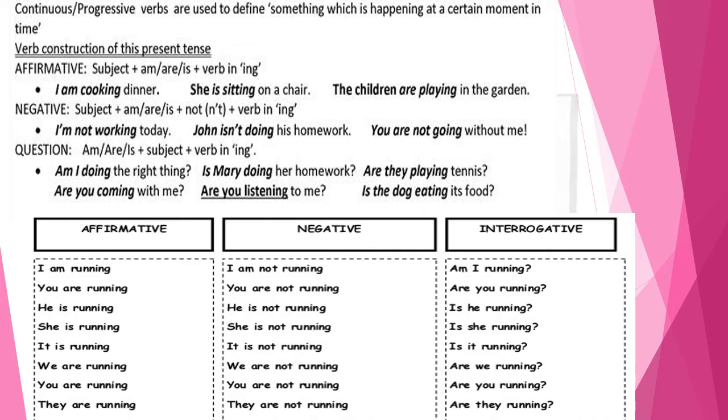Now see some sentences in the form of affirmative, negative and interrogative. First is I am running, I am not running, am I running? Second sentence, you are running, you are not running, are you running? He is running, he is not running, is he running? She is running, she is not running, is she running?